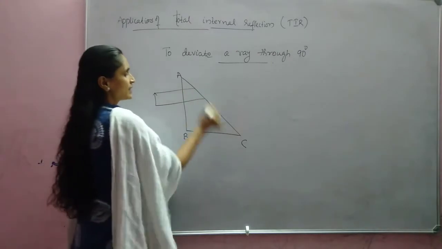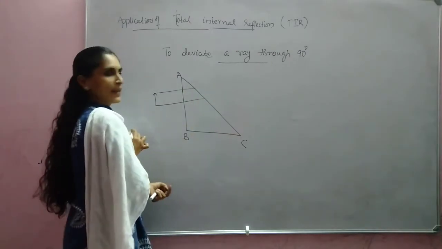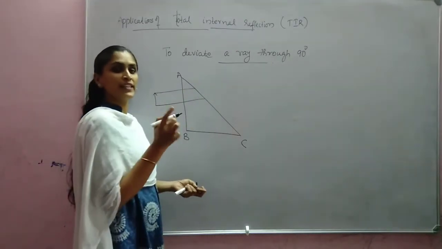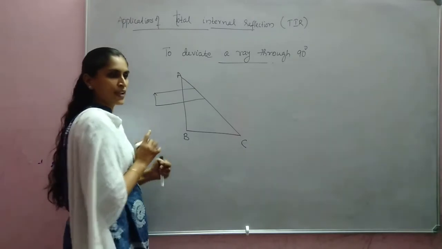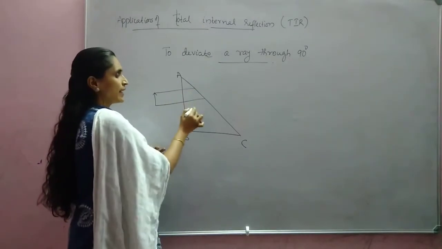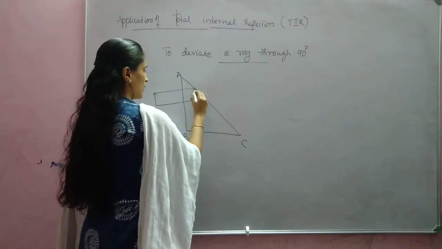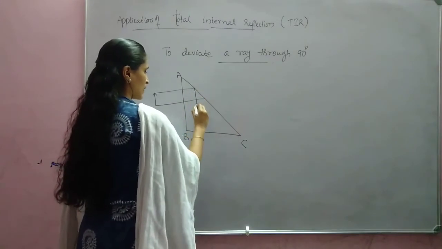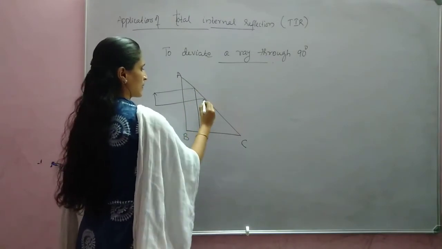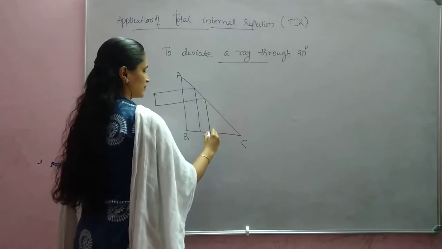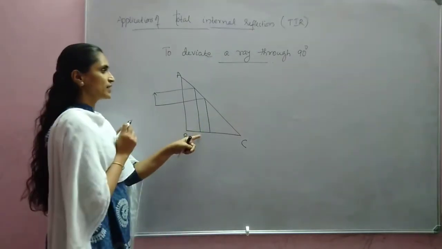When it reaches the surface AC, it satisfies the condition for total internal reflection. Here the angle of incidence will be greater than the critical angle for the medium. So it will be totally reflected. Again when it reaches here, what happens?